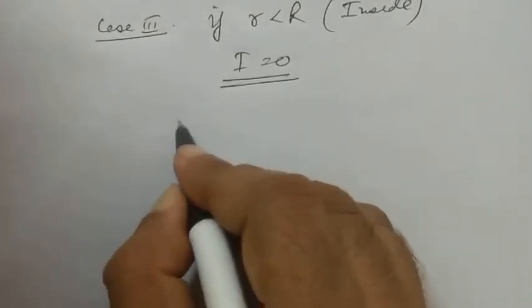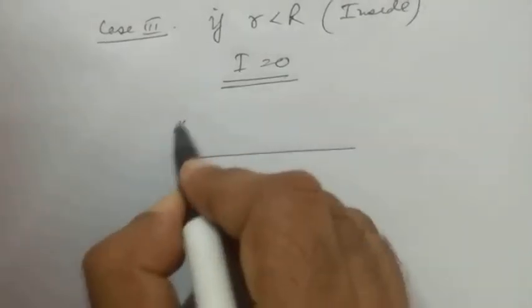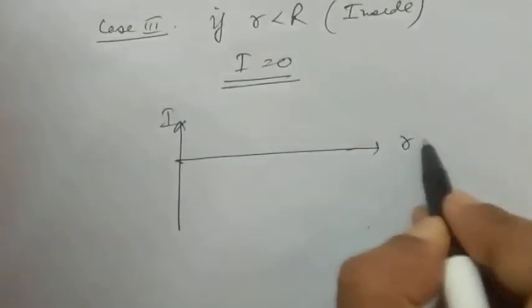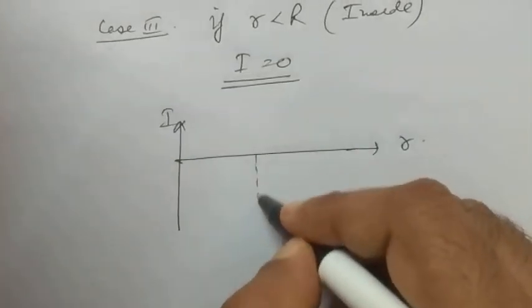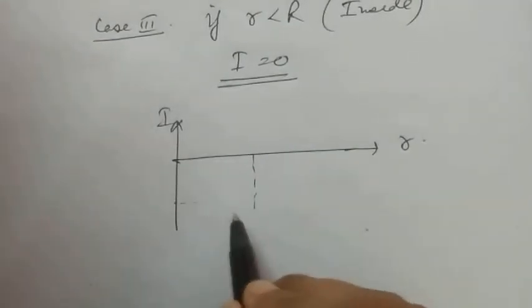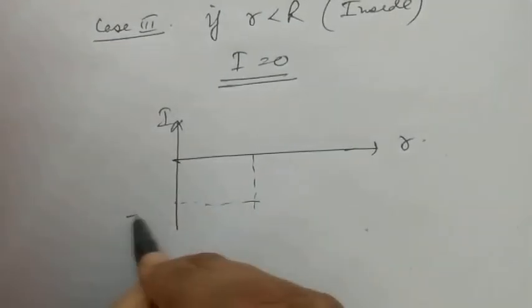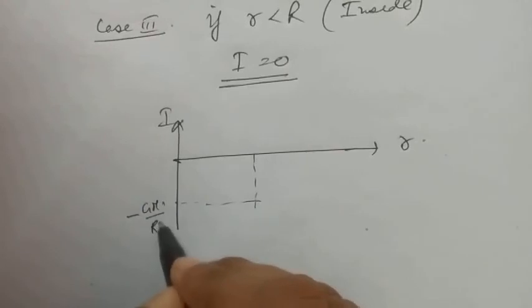Now the graph, a similar graph, we can draw it like this. I versus R again. Take this to be the central position. Similar graph, GM by R square.